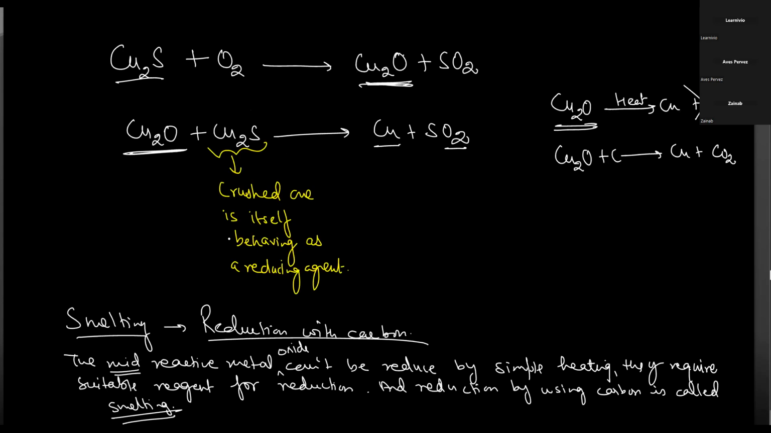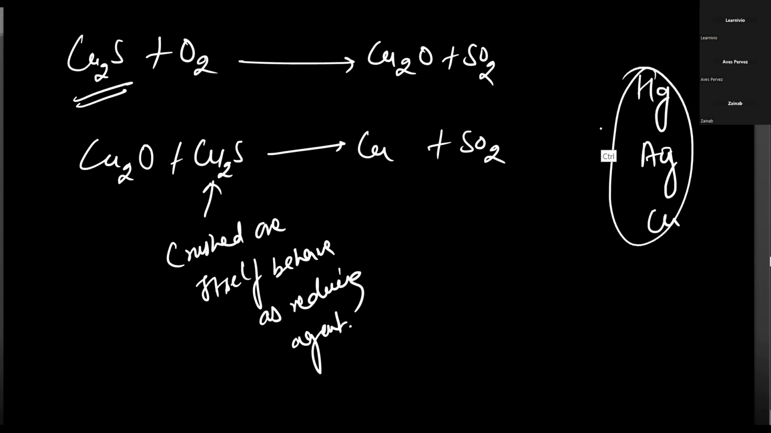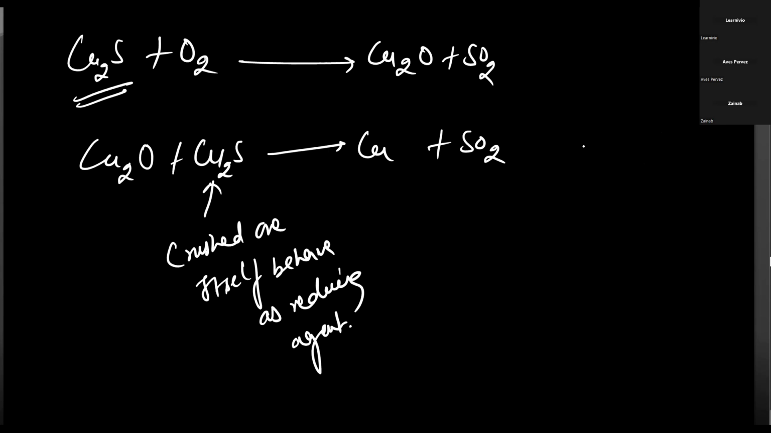So all the three can be obtained like Hg from HgS, and Au from Au2S, Ag from Ag2S, and copper from Cu2S. These all three can be obtained by simple roasting. No external reducing agent is required.